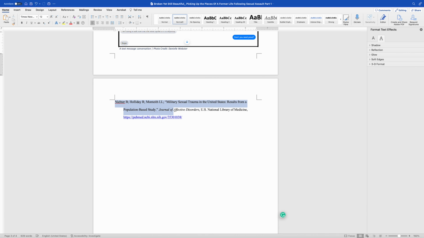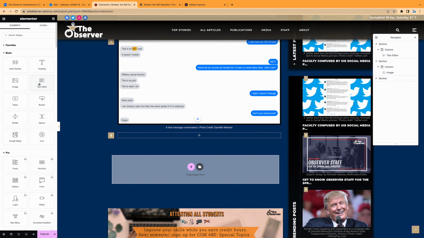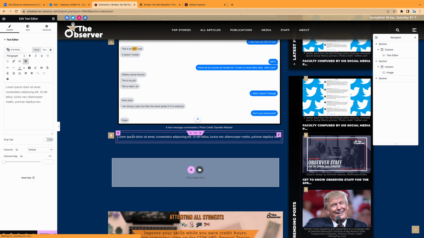The last step of editing the story is to insert this last part. Again, to refresh your memory, you click on this add sign, select a single column widget, select the text widget, and drag and drop it into this space.